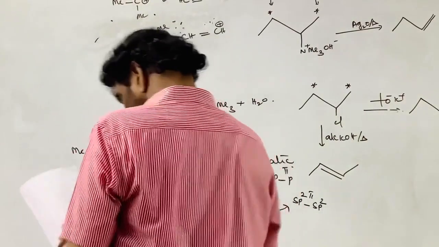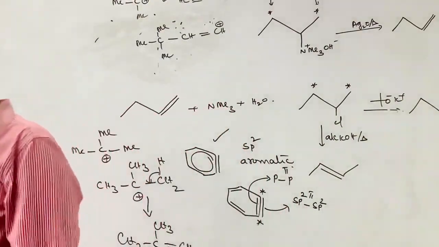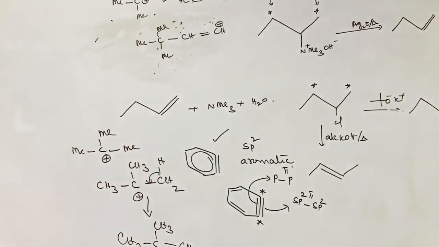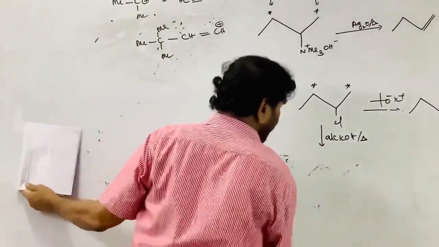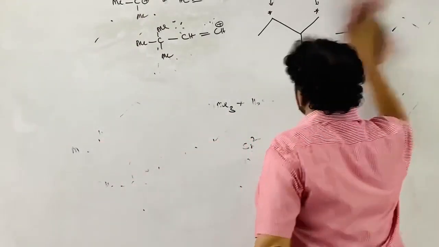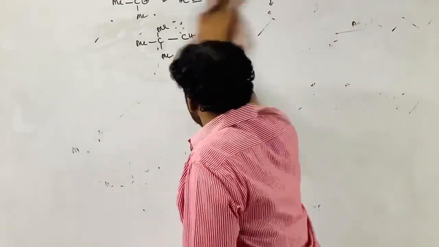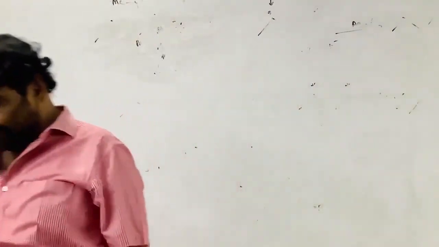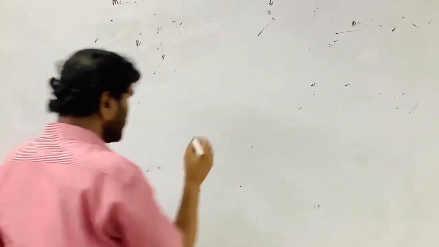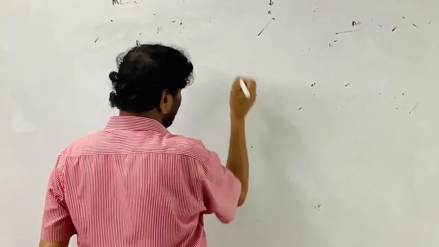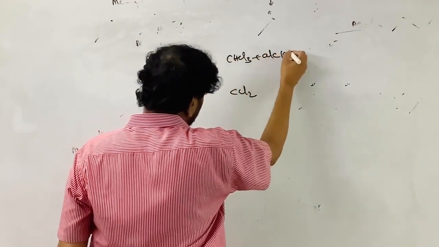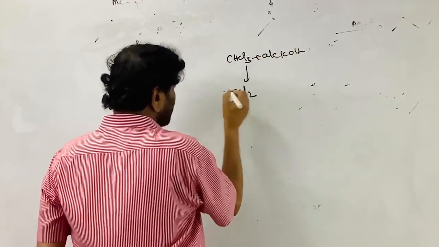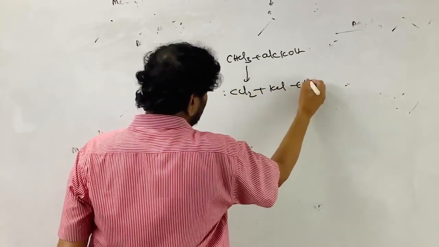Reimer-Tiemann reaction. Many times we discussed the Reimer-Tiemann reaction. Normally it takes place on the phenol or activated aromatic systems, right? And what is the Reimer-Tiemann? Chloroform plus alcoholic OH. There the CCl2 is the attacking species. Chloroform plus alcoholic OH mixture is the source for this CCl2 plus KCl plus water.